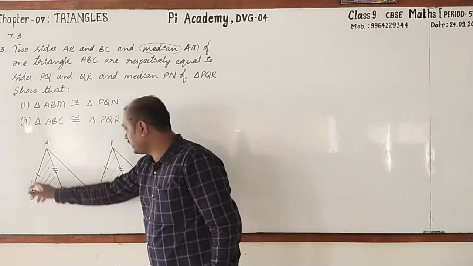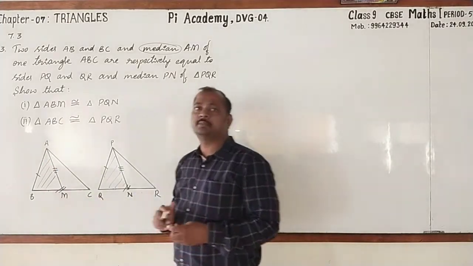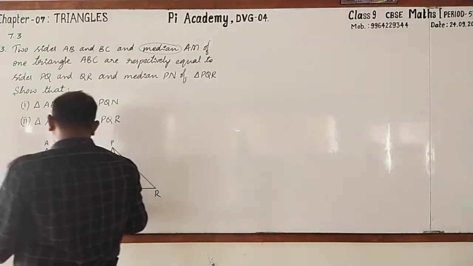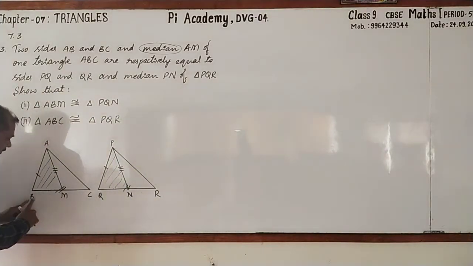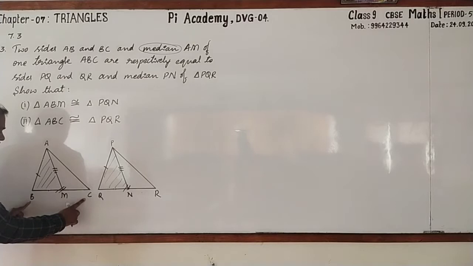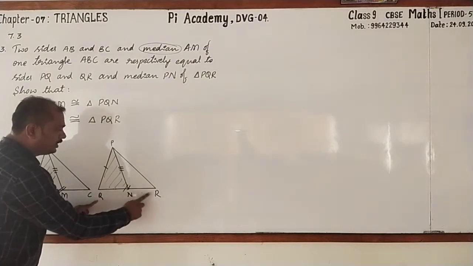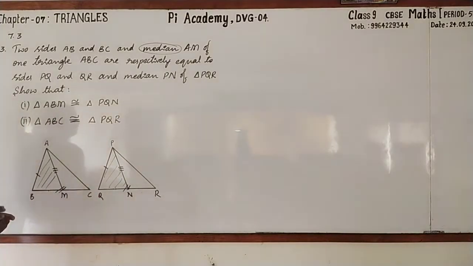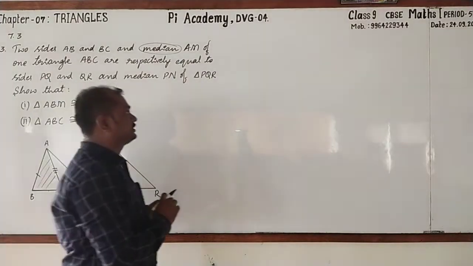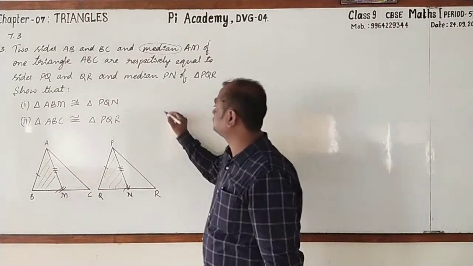Here also, in triangle ABC, AM is the median. In these two triangles, M is the midpoint of BC, therefore BM equals CM. Next, N is the midpoint of QR, therefore QN equals RN. Followed? Yes. Let us prove that.